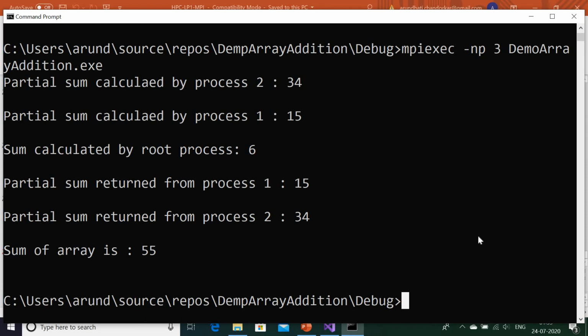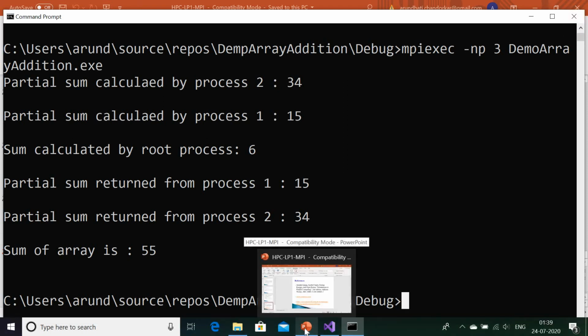There was a bit of a crowded screen in the previous case. Now I hope you are convinced. Three processes are there: one is root and two are slaves. I hope it is clear. This is how you should structure the MPI program, and the results are also with you. Now again come back to the PPT.